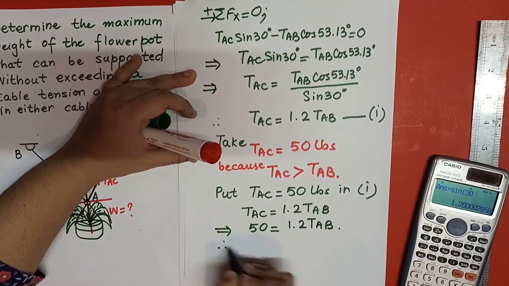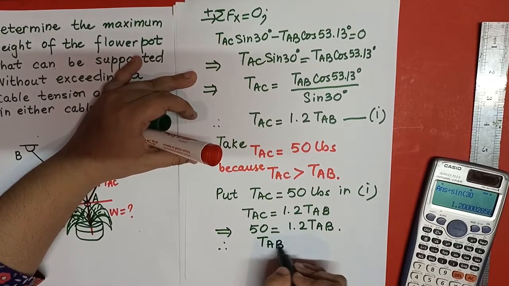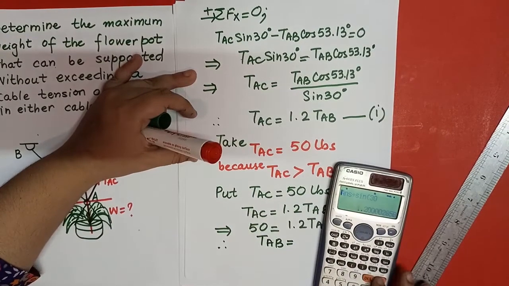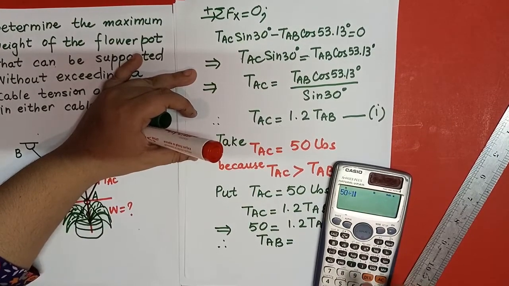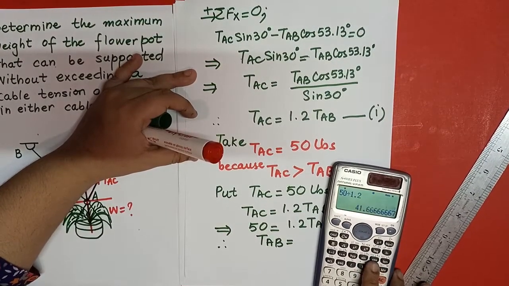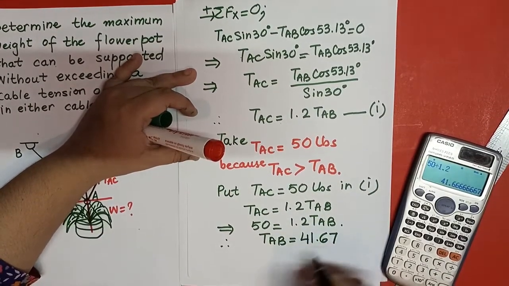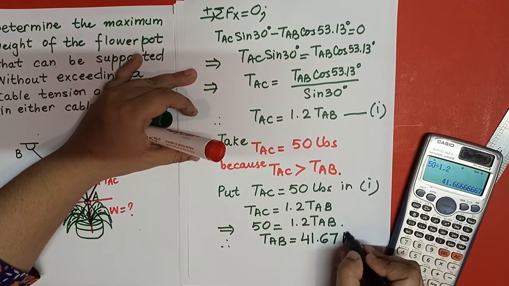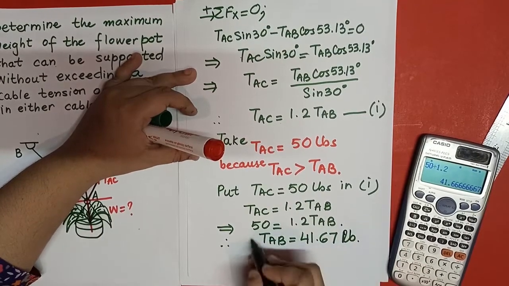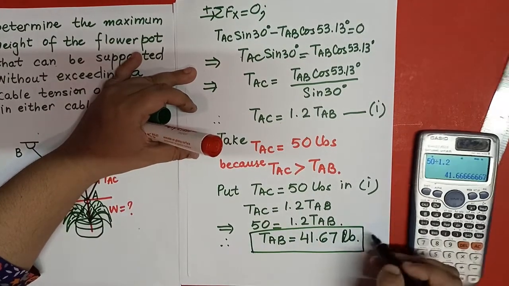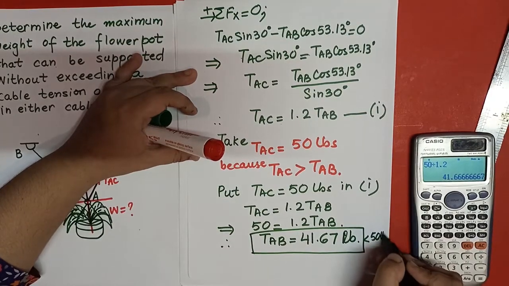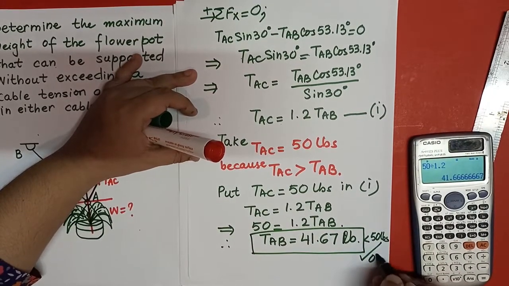Therefore TAB is equal to 50 divided by 1.2, so it is coming out to be 41.67. And you can see the condition is satisfied, that is 41.67 pounds, that is less than 50 pounds. So it is okay, not more than.